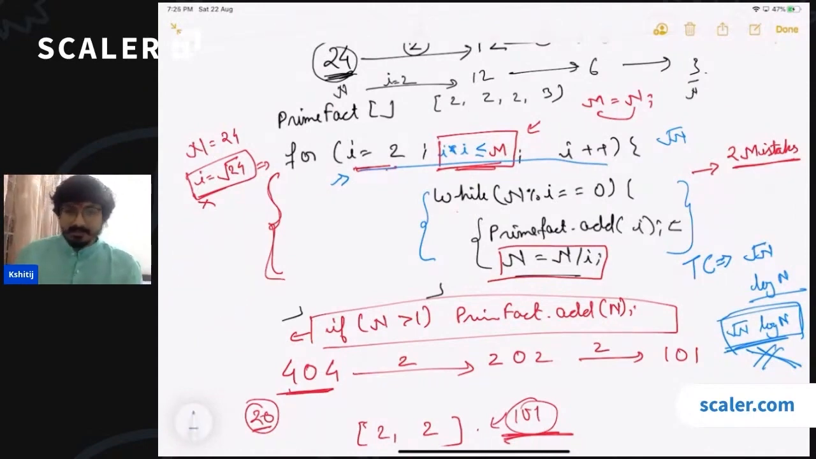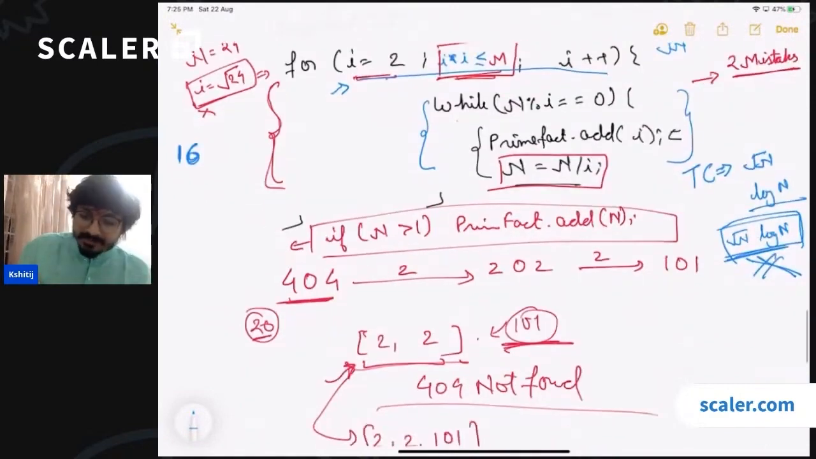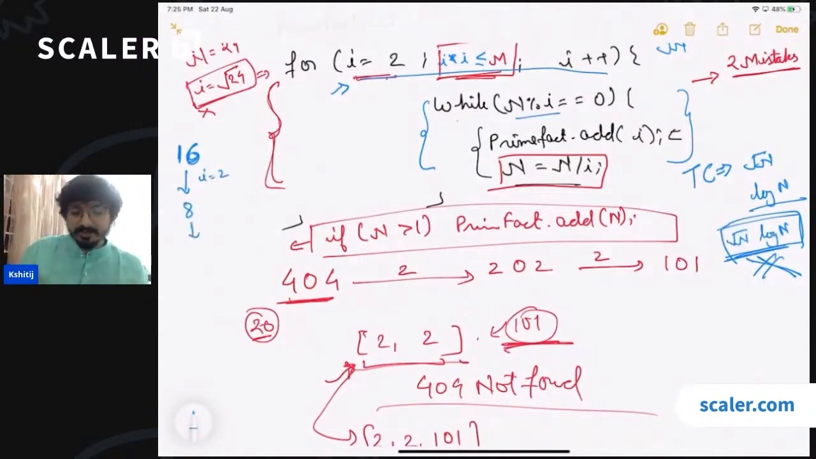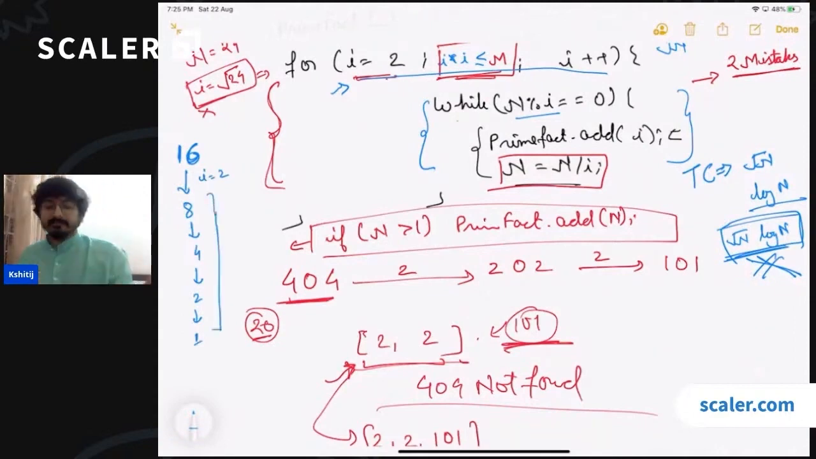So let us try to analyze what is going on here. Let's take 16 itself. In the first iteration, when the value of i is equal to 2, we check that this is divisible and we divide it. So we get 8. Then again we divide it by 2, we get 4. Again we divide it by 2, we get 2. Again we divide it by 2, we get 1.